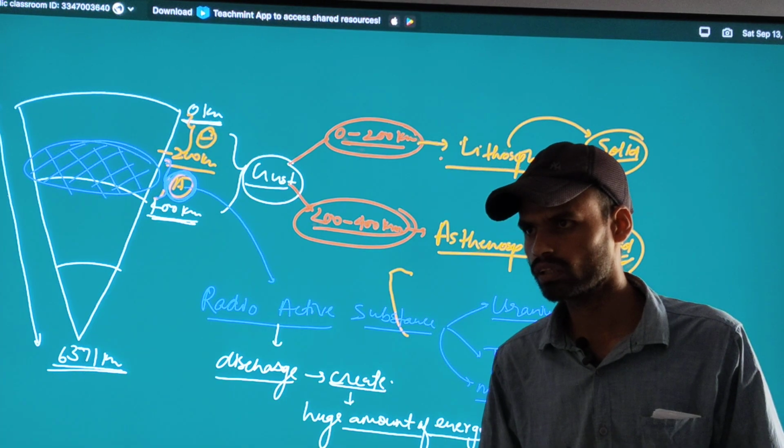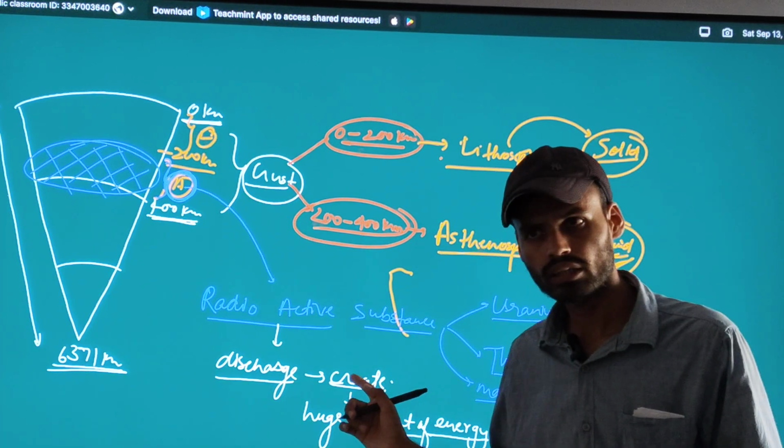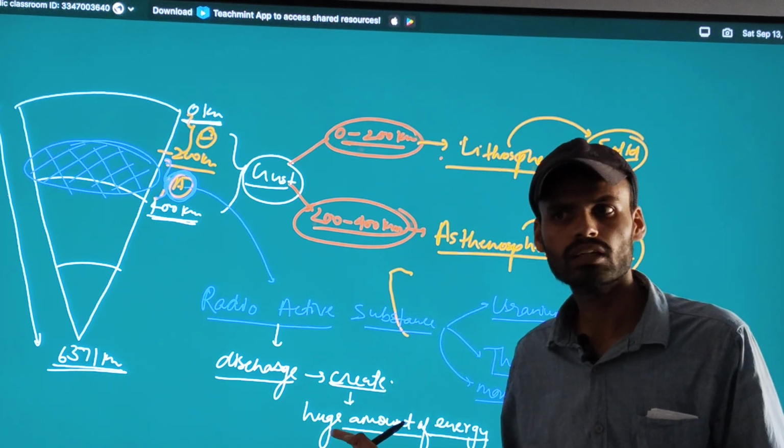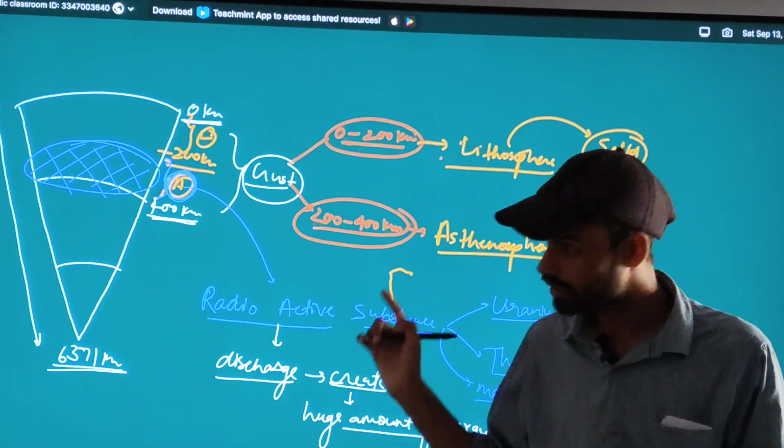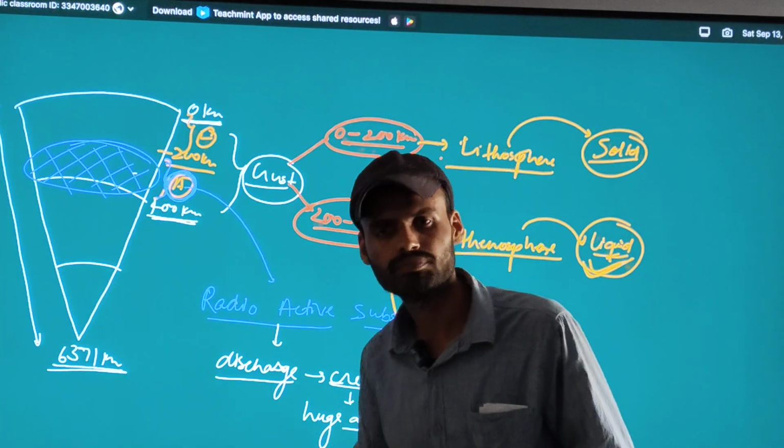This is responsible for melting the magma available in this part.